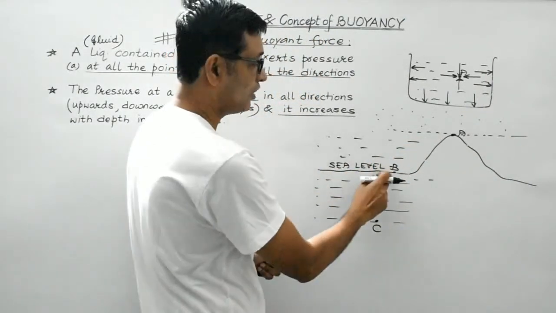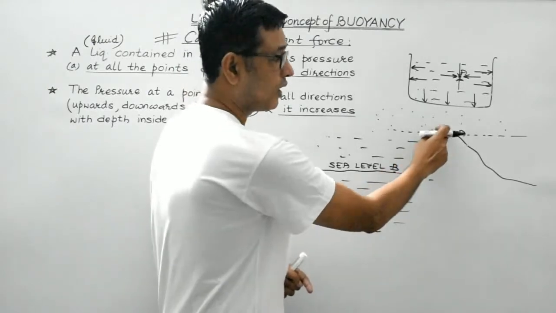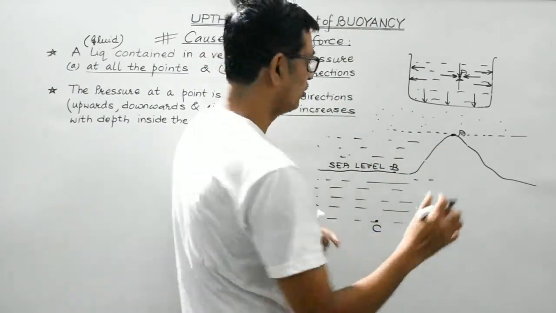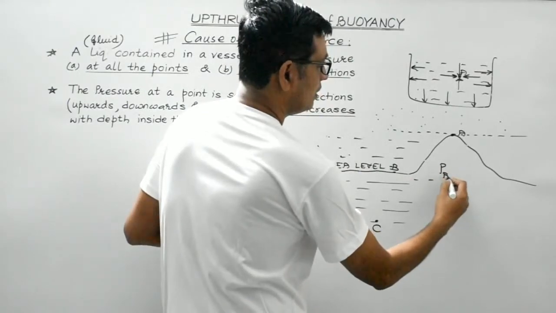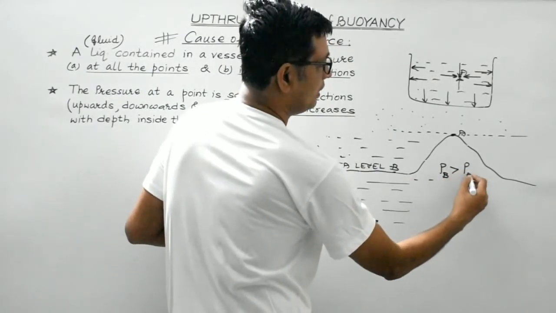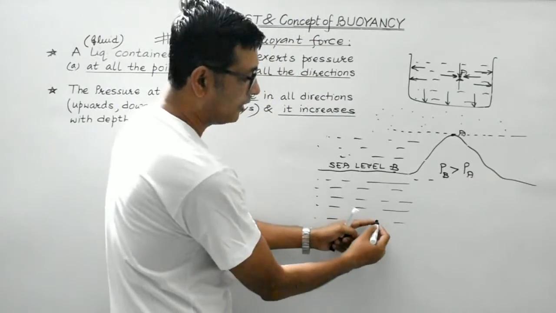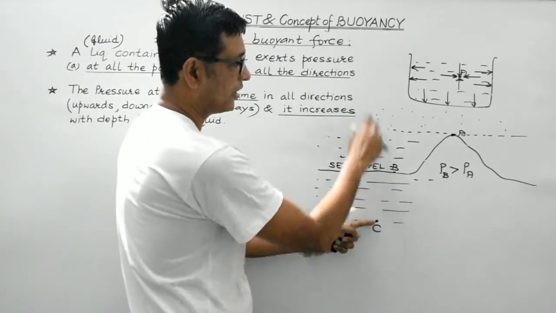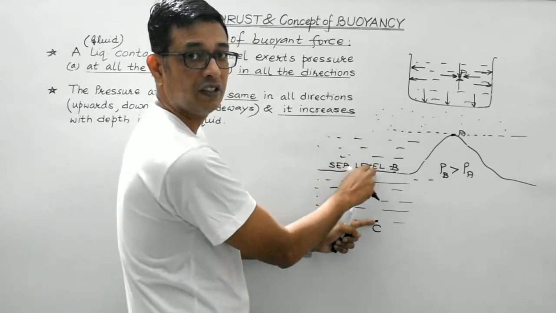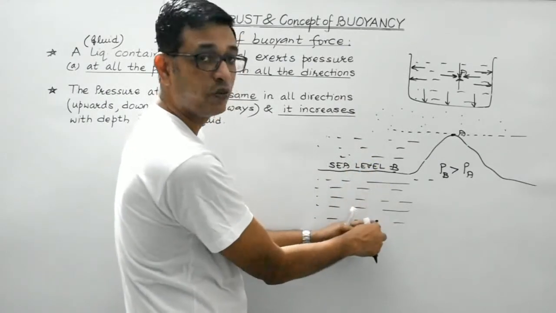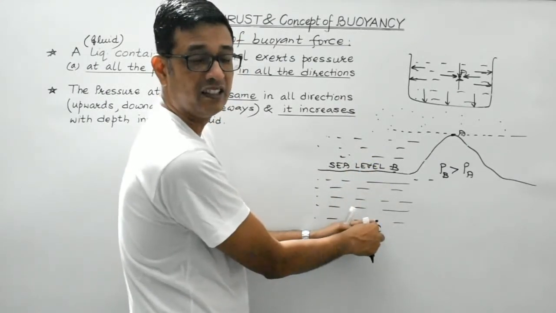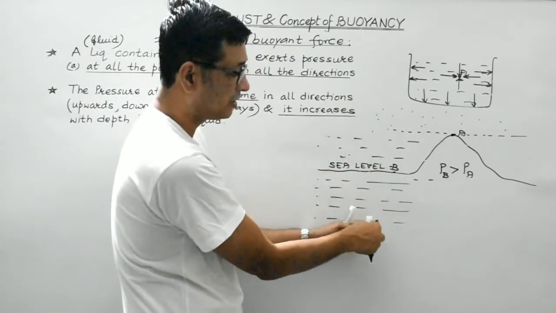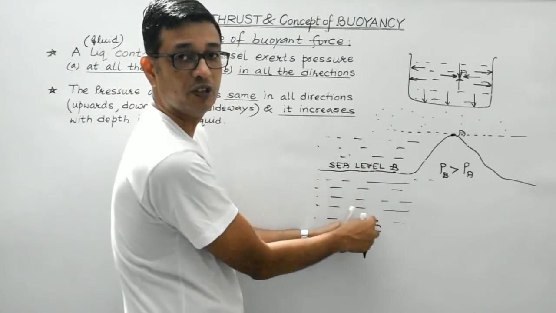Accordingly, the pressure at the sea level would be much more as compared to the pressure at some altitude. So PB is greater than PA. Now what about point C, students? At any point on the sea level, the pressure is due to the Earth's atmosphere. And inside the liquid, at point C, the net pressure would be due to the atmospheric pressure plus the pressure exerted by this height of the liquid column.